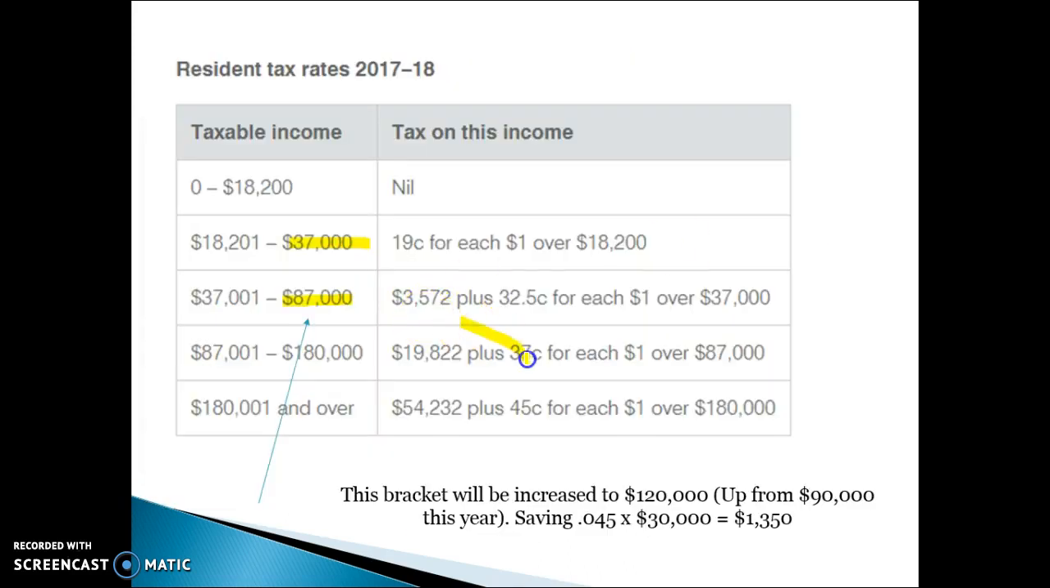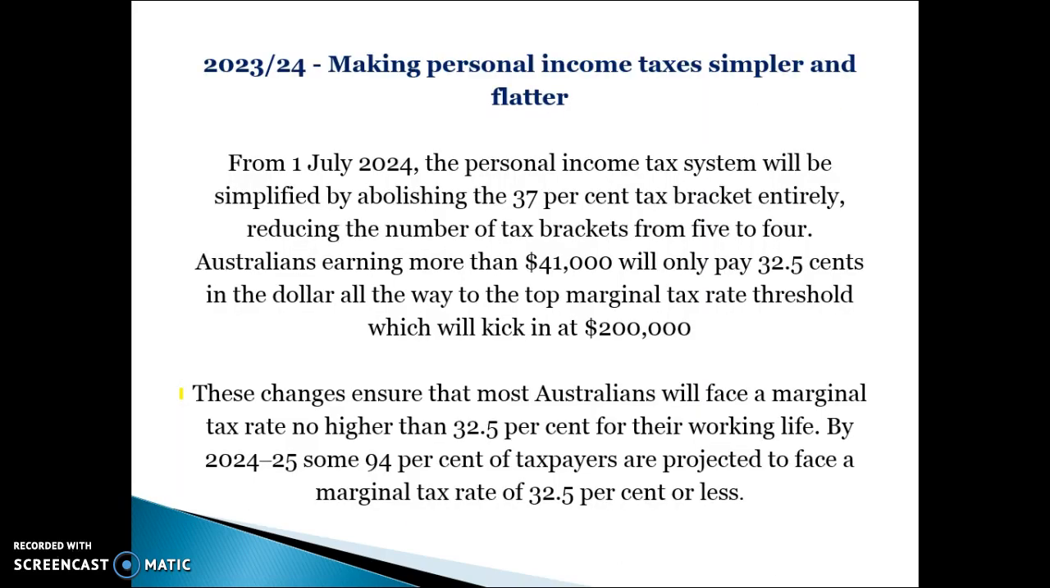So this bracket in here is going to go, and people are going to pay 32.5 cents from $40,000, because the 19-cent tax bracket will go up to 40,000, all the way to 200,000. So they're making the tax brackets very proportional, or a lot less steep, and everyone earning between $41,000 and $200,000 will be in the same tax bracket of 32.5 cents, which will save people, if you do the maths, currently it's 90,000, you start having to pay 37 cents.